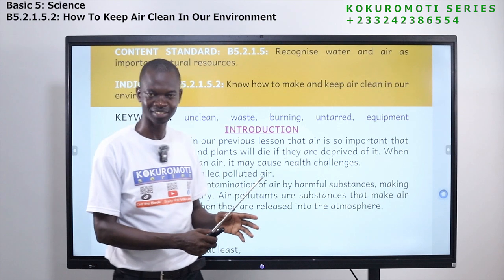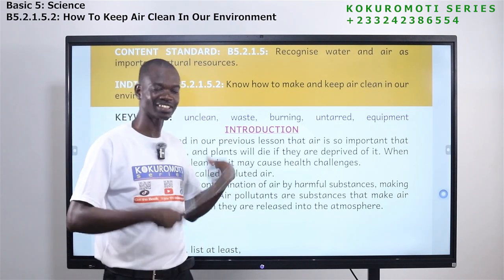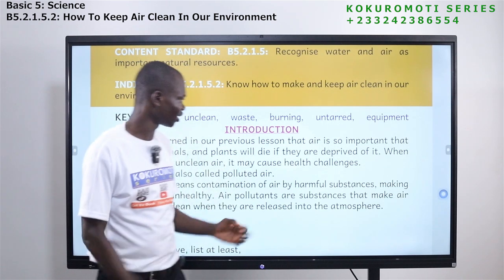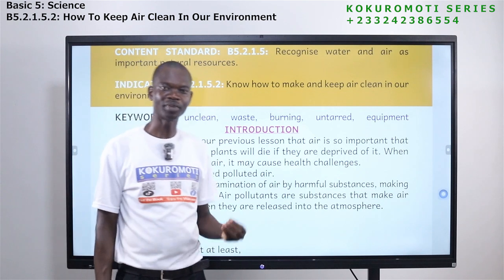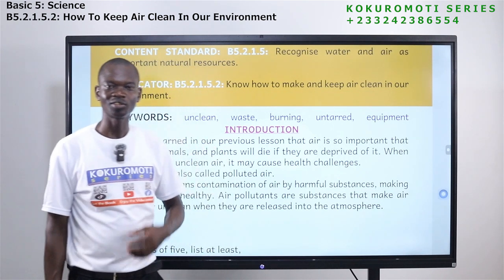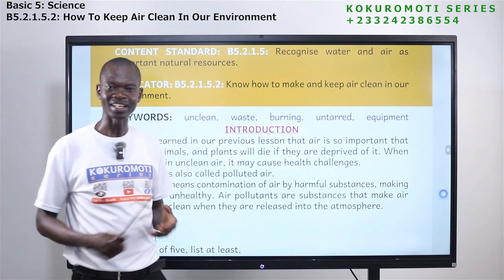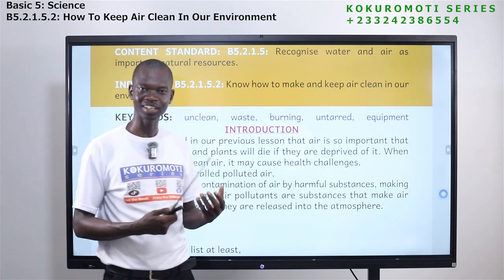Its usefulness is no more, so you can't use it again. We call those things waste. Burning. We burn wood. We burn papers. When you are burning things, what do you see? You see fire, you see flames, you see smoke.